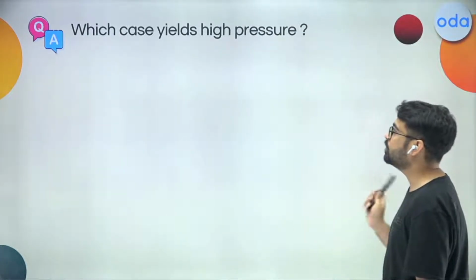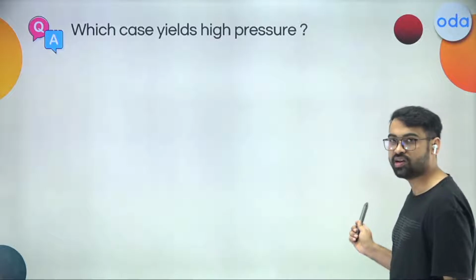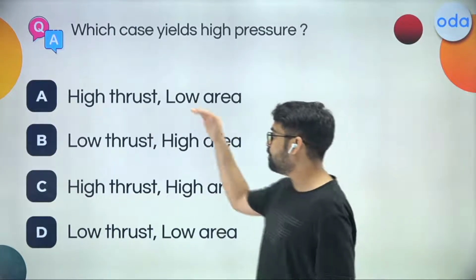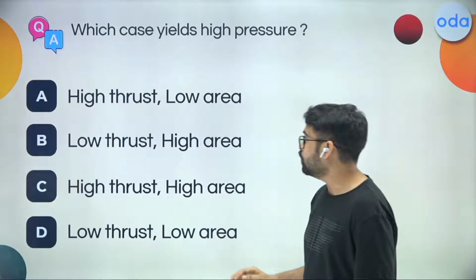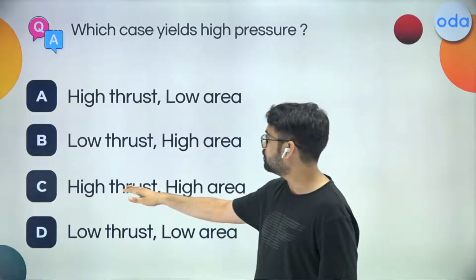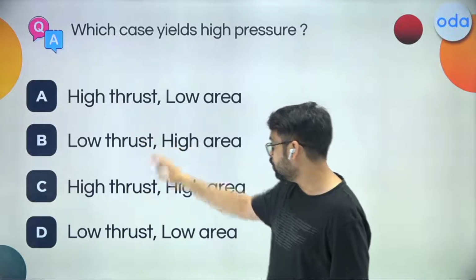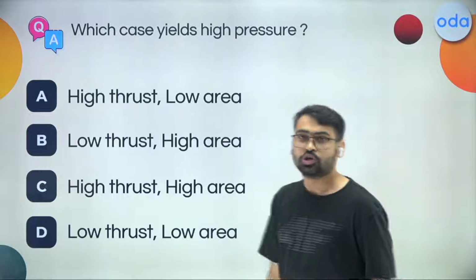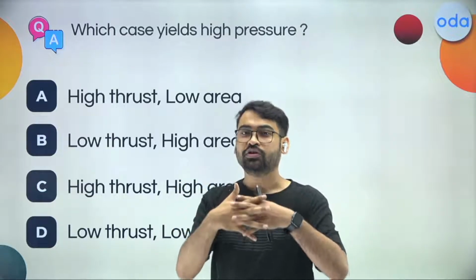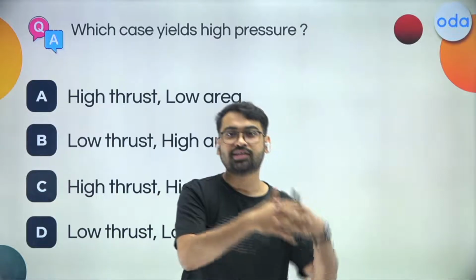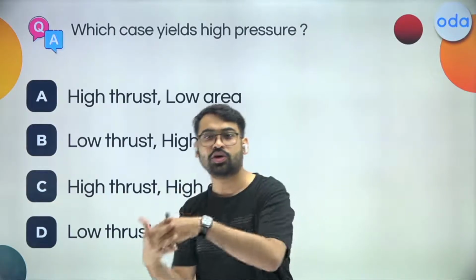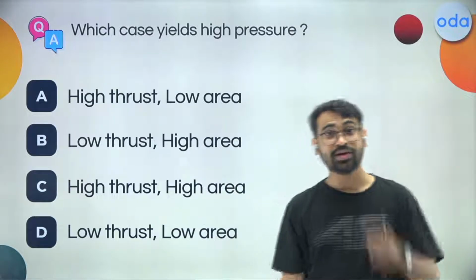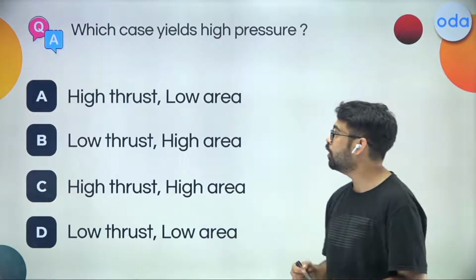Now, it asks you which case yields high pressure, right? Let's see the cases, because if you don't know, how do we tell? It has given me four cases. Two contain high thrust, and two contain low thrust. Similarly, two contain high area and two contain low area. So we have a mix and match of high thrust, low area, high thrust, high area, low thrust, low area, low thrust, high area, right? And we have to find out which one actually is correct. So what can we do?